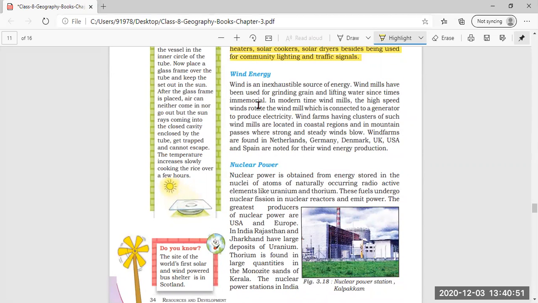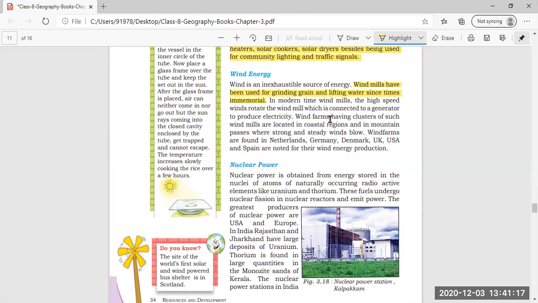Now coming to the next energy, that is wind energy. Wind is an inexhaustible source of energy. Windmills have been used for grinding grains and lifting water since times immemorial, means from very early days.